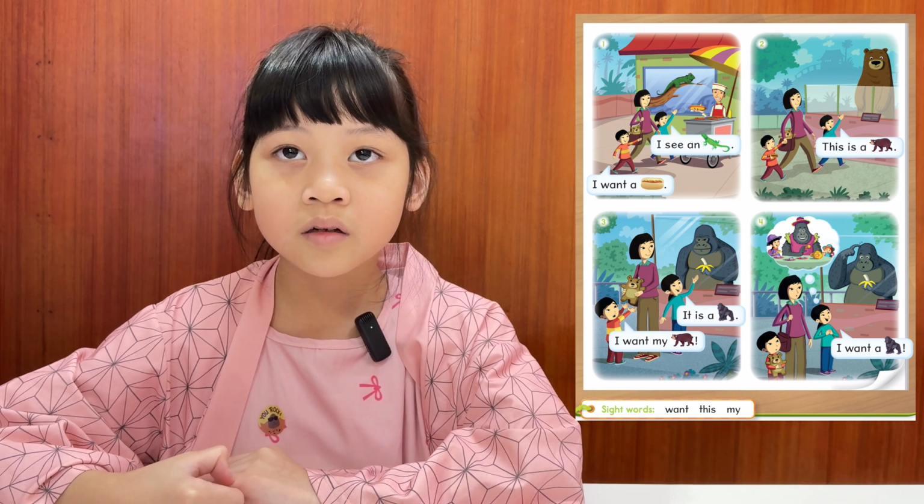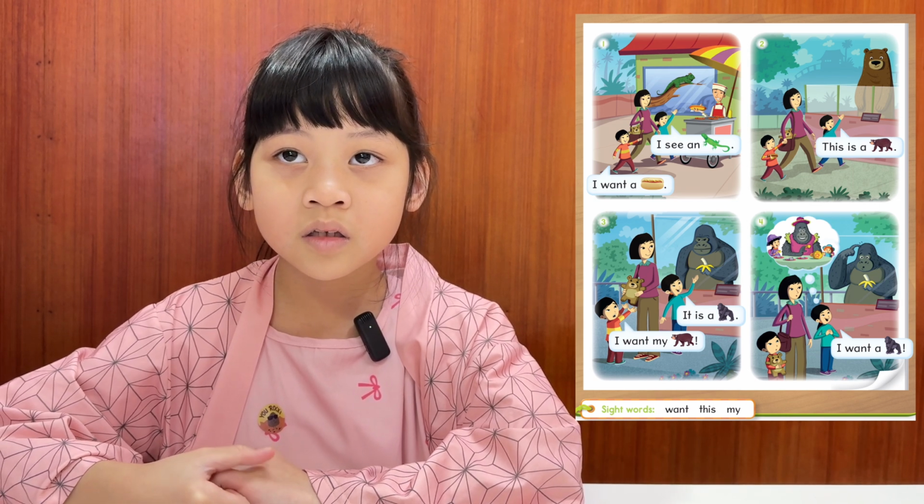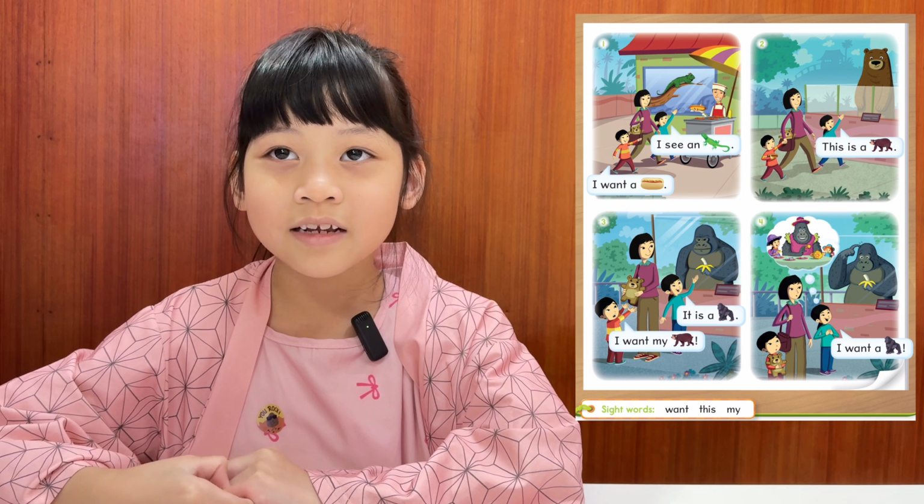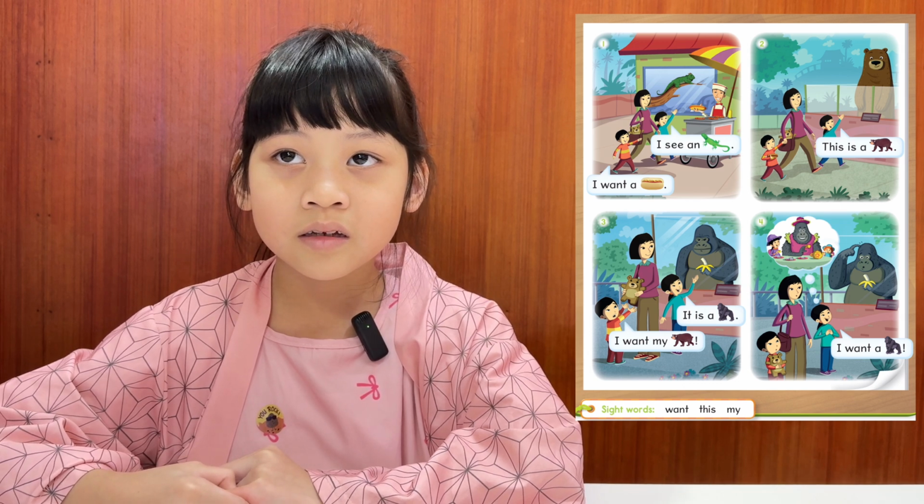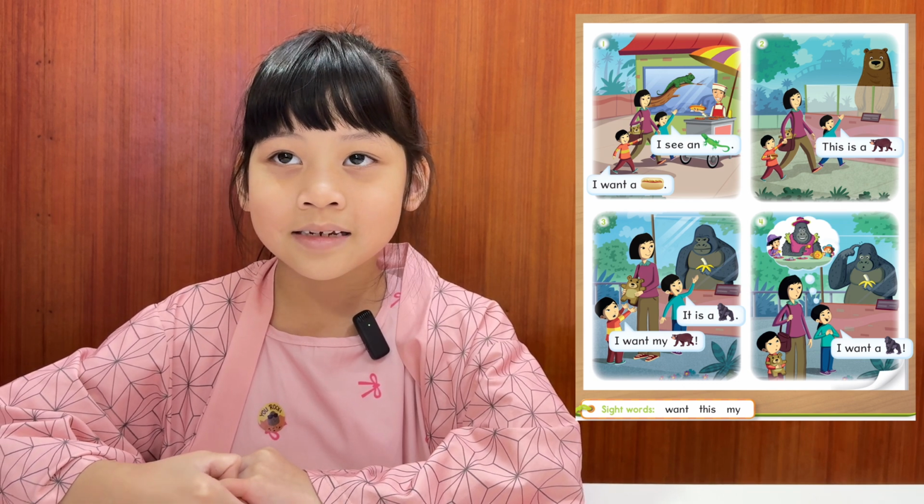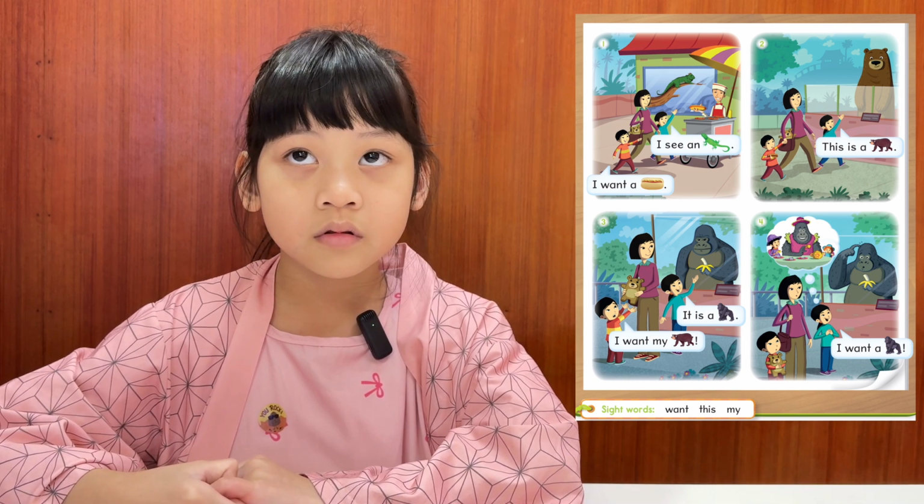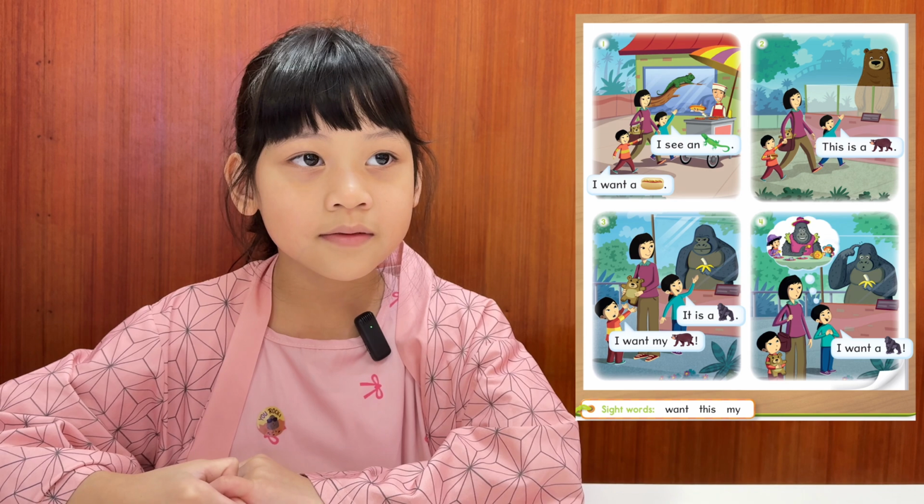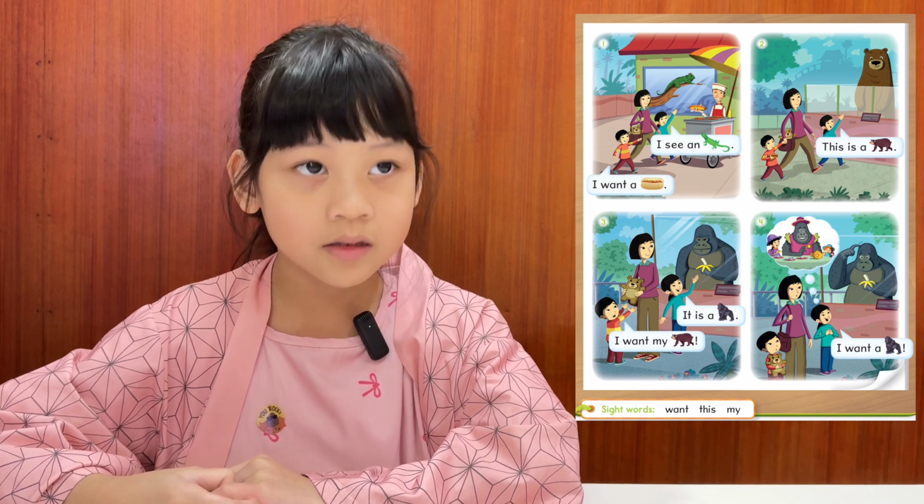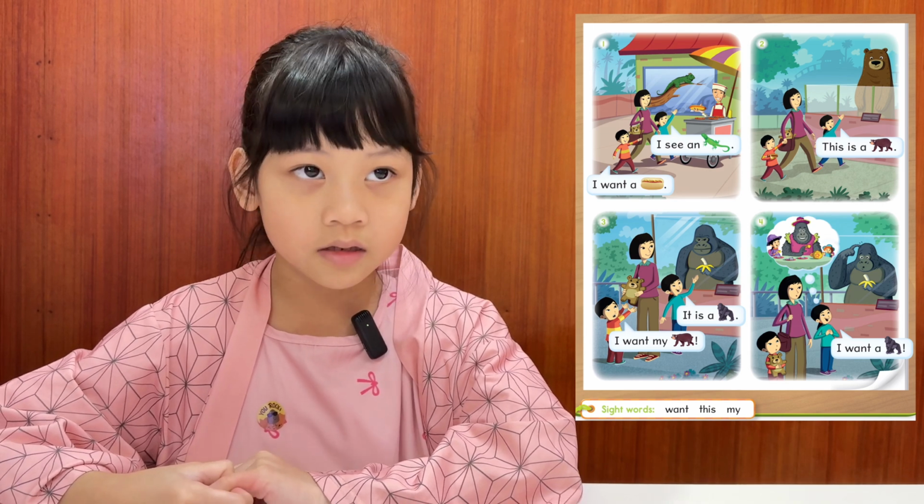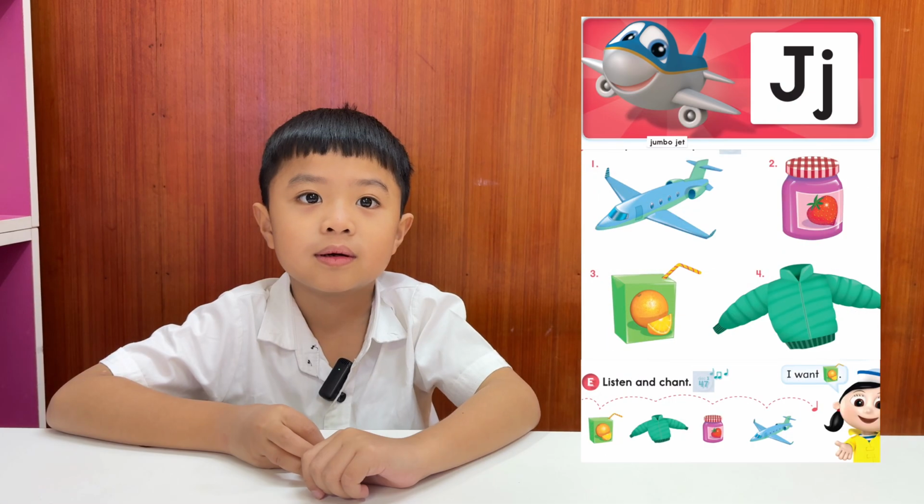Okay. Now let's read together. Sight words. Silent. Want. One. With a T sound at the end. Want. Wants. This. My. Do you like letter G? Do you like letter H? Yes. Do you like letter I? Yes. Very good.